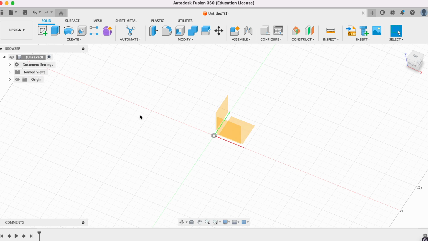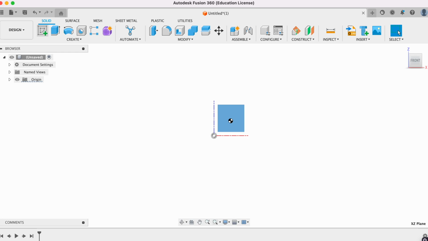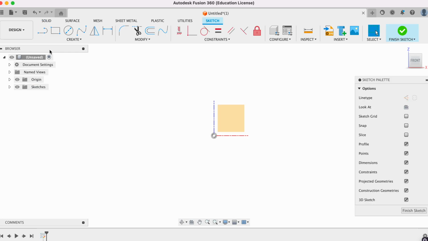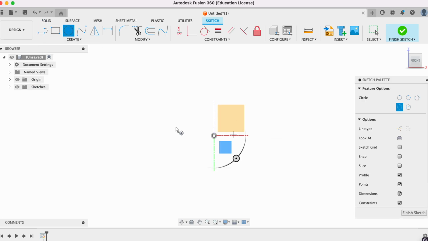What I'm going to do first is always click the origin, make sure that's on, and I'm going to draw on this front plane. I can do that by selecting the plane or clicking Create Sketch and selecting the plane. I'm going to make a very simple sweep. I like to use the circle tool. You can use whatever shape you want.